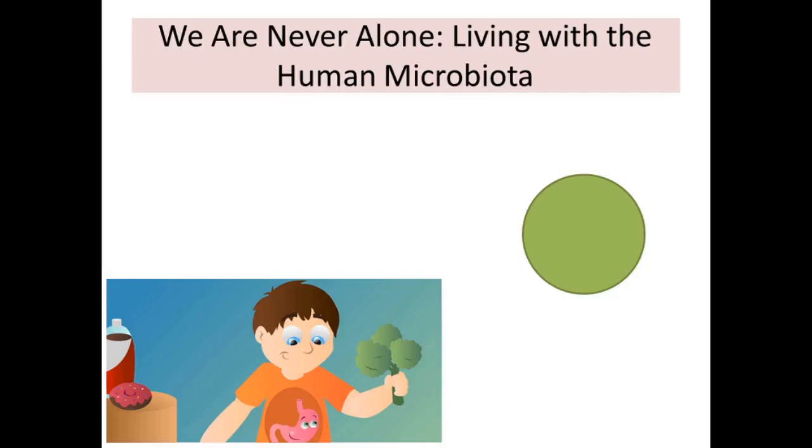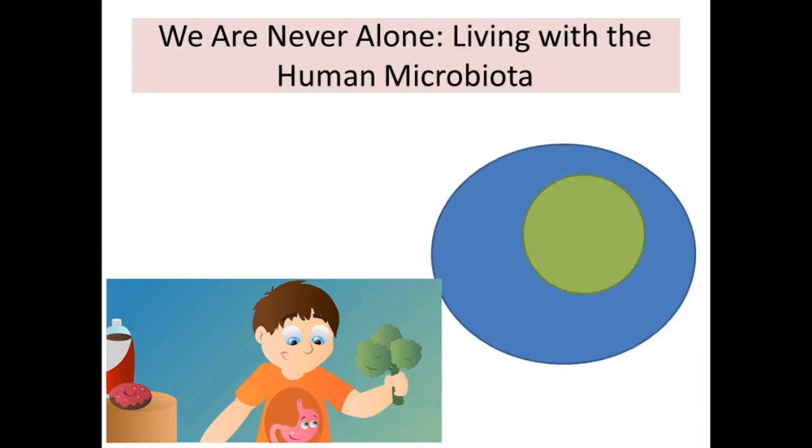So if you look at yourself, you would find that there is an environment outside you. And at the same time, you would also be surprised to see that there is an environment inside you. There is a micro environment which is inside you, and there is a macro environment which is outside you. And both these environments are full of microbiota. The microbiota which is in association with us is called human microbiota. It lives on your skin, on your body surface, and it lives inside your body as well.